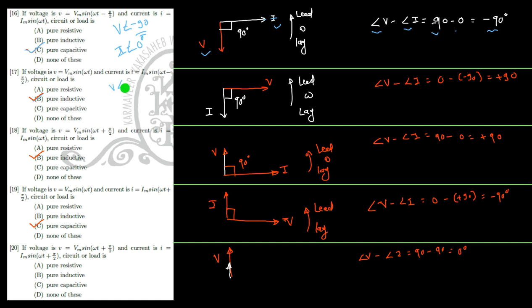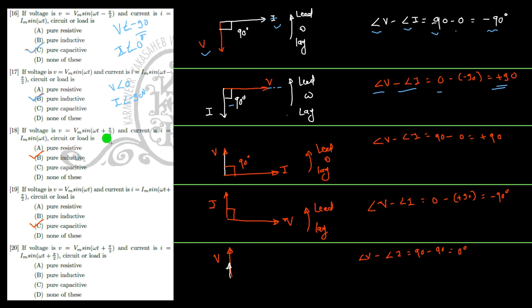So V is V at an angle of 0 and I is I at an angle of minus 90 degrees. So V is along the reference as the phase angle is 0, and current is lagging by 90 degrees. So it is a minus 90 degree angle. So lagging is on this side. So the phase angle difference, angle of V minus angle of I, is 0 minus of minus 90, plus 90. This phi is only in the case of a pure inductive circuit. This is the correct option.